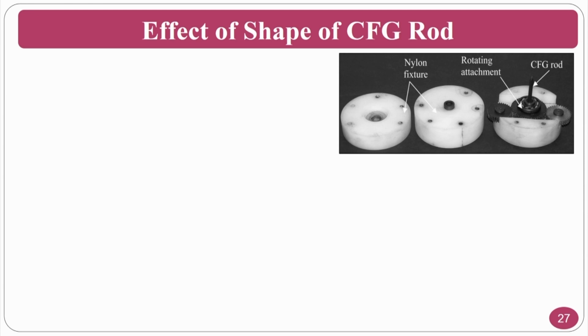You can see here, this is a nylon fixture that is what you have seen in the previous slide also. So this is the centrifugal force assisted rod, which gets assistance from the other two gears, gear 1 and gear 2. This will help to rotate at different speeds.